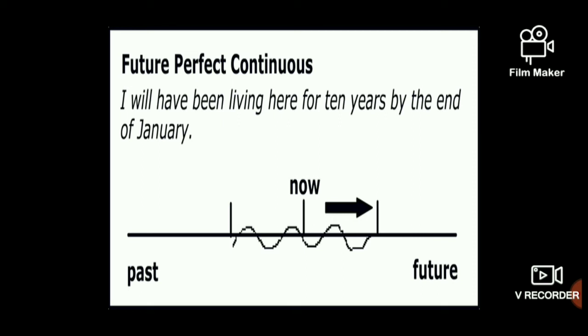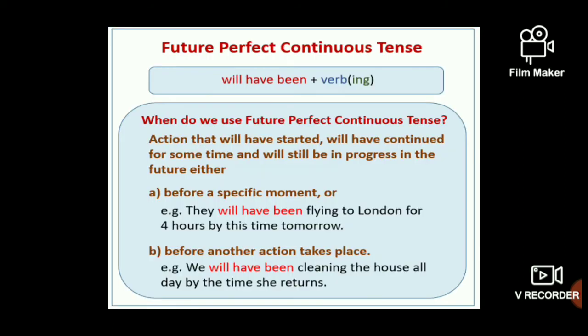I will have been living here for 10 years by the end of January. So now you are staying there. Still now, even for 10 years, even beyond that, you may have the chance to stay there or to live there. That is the meaning for future perfect continuous tense. And here is the format given.